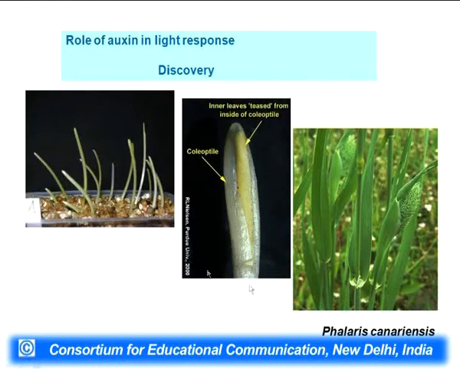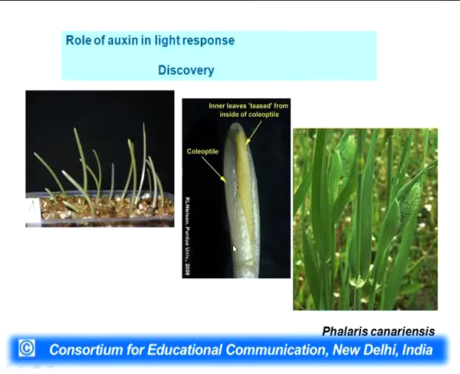Here in the left side you can see a coleoptile of a grass family plant. In the right side you can see a grass plant called canary grass. The canary grass was the first plant which was used to identify auxin, and grass family plants like rice, as I told you a few minutes back, wheat, maize, when they germinate they form a structure called coleoptile.